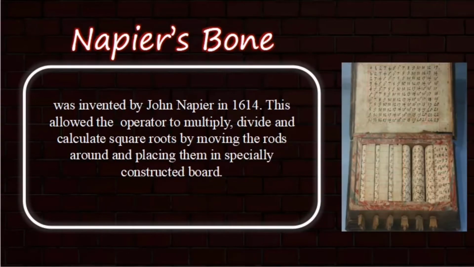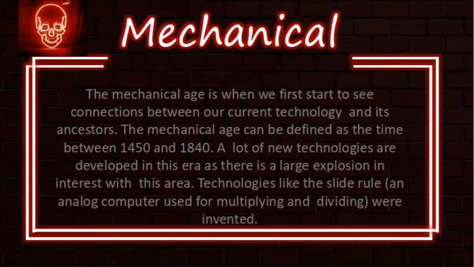Lastly, we have Napier's bones. Napier's bones were invented by John Napier in 1614. This allowed the operator to multiply, divide, and calculate square roots by moving the rods around and placing them in a specially constructed board. Now, let us move on to the mechanical era.